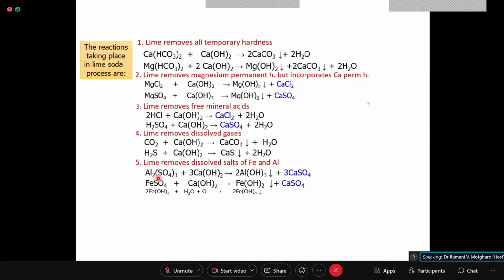So whether you say 1 mole is requiring 3 moles of calcium hydroxide or you say 1 equivalent, now this is 3 moles, 3 moles into 2. So equivalents are 6. So 6 equivalents are requiring 6 equivalents of lime. So you can say that 1 equivalent of alum is requiring 1 equivalent of lime. Are you getting most of the things?